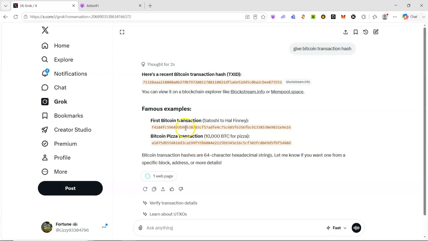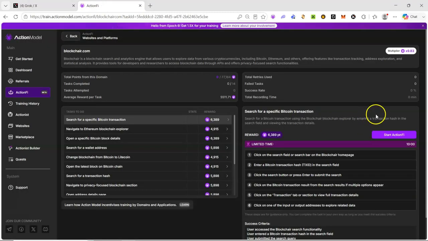Okay, so I'm going to just go straight to the start. I've read all the information. You can as well go through the information so you understand the instruction that you are supposed to follow to complete the task.